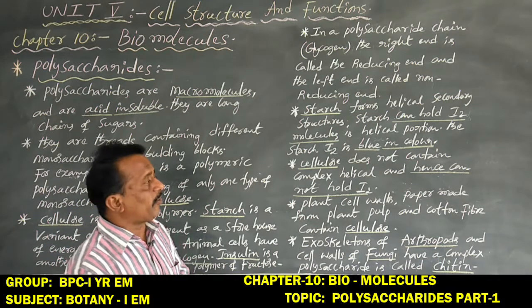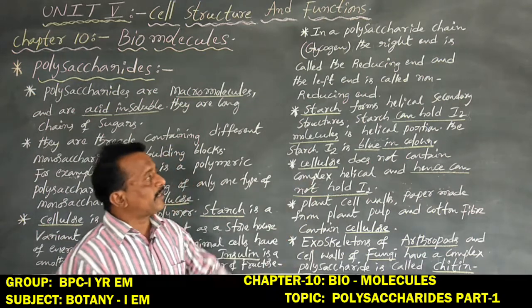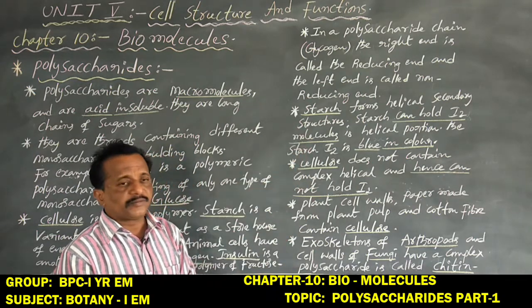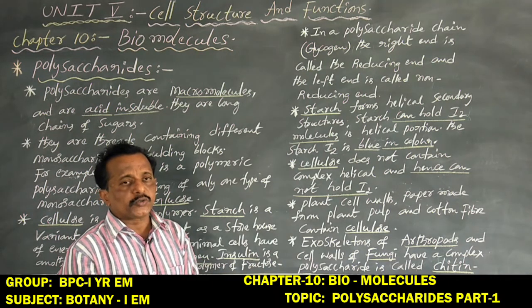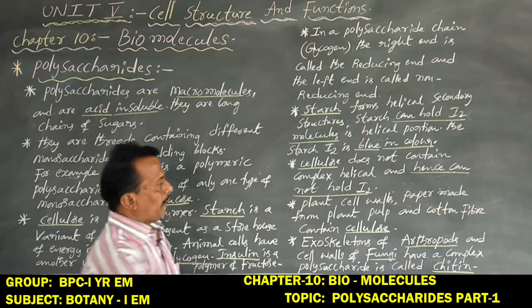Why? Because first of all it does not contain a complex helical secondary structure, so there is no absorption of iodine by cellulose, and it does not appear blue.